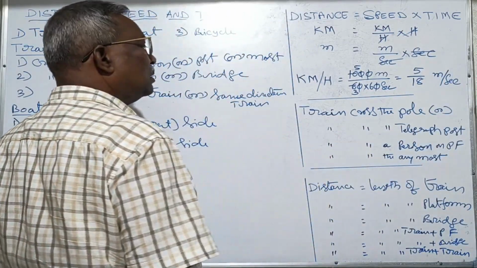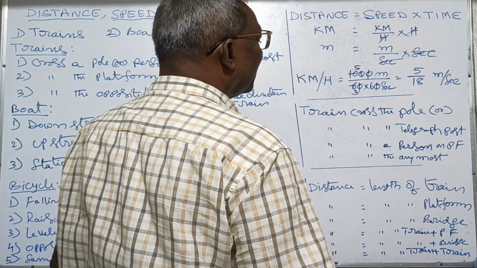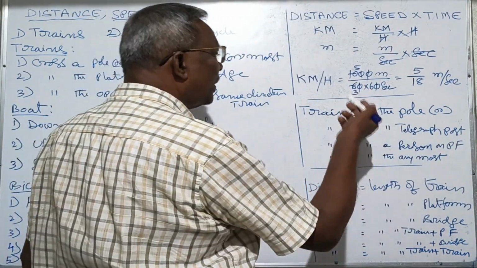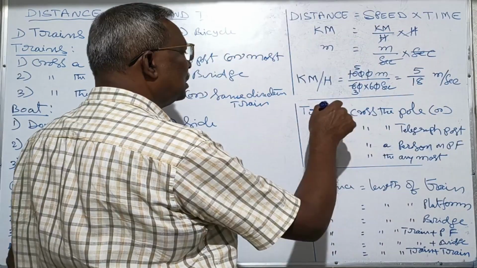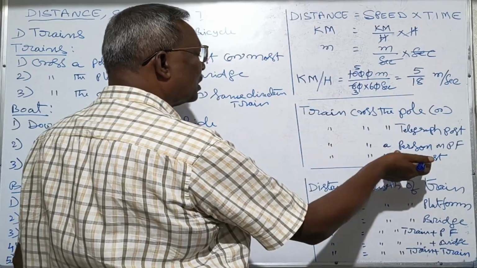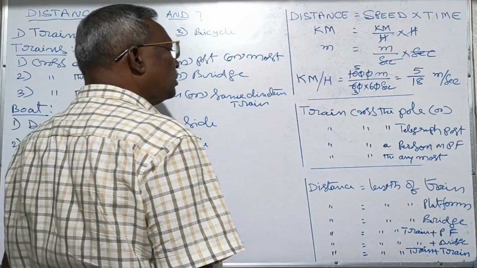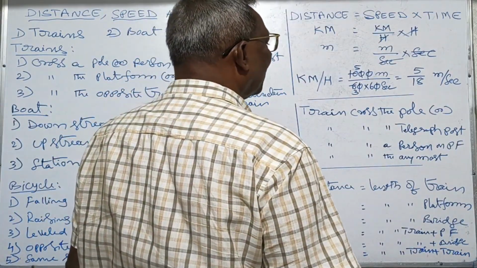Similarly, to change meter per second speed into kilometer per hour, multiply with 18 by 5.